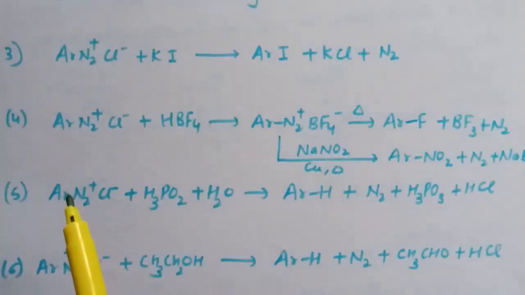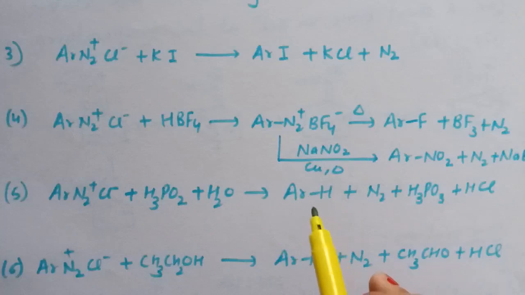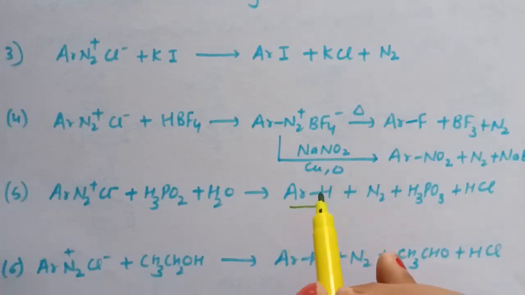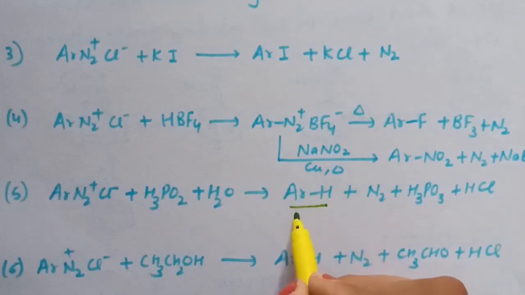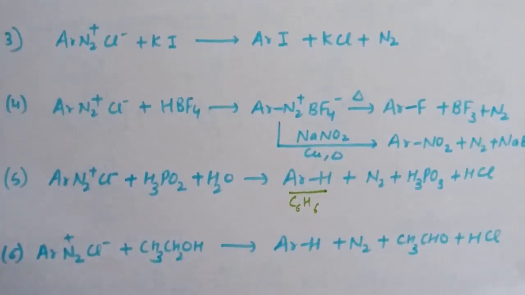Next is treatment of Ar(N2)+ Cl- in presence of H3PO2. So here benzene ring is formed, that is, a hydrogen is attached to the aromatic ring, C6H6. Now next is the reaction of Ar(N2)+ Cl- with ethanol. So here again benzene is formed, and along with this benzene, acetaldehyde is also formed.